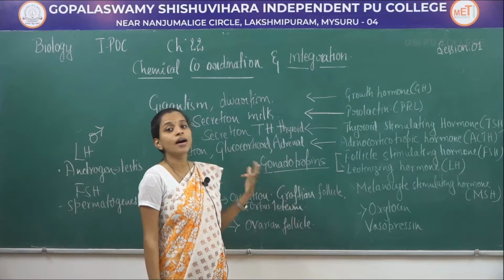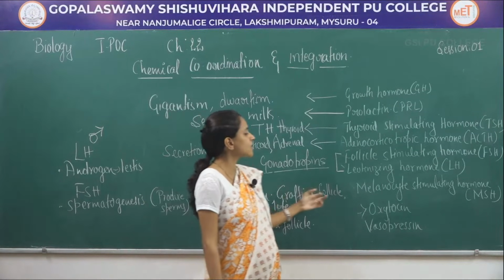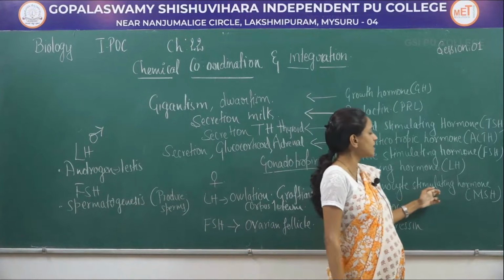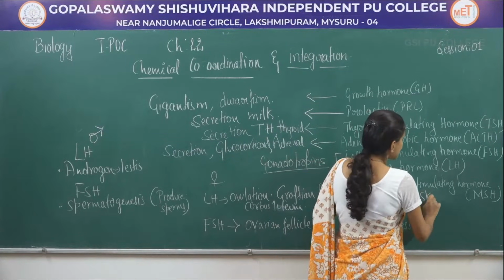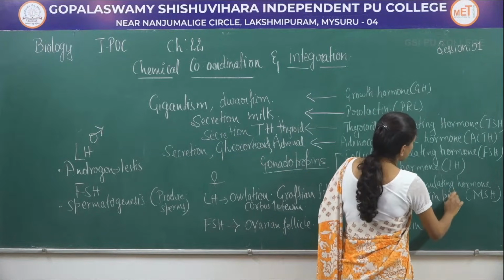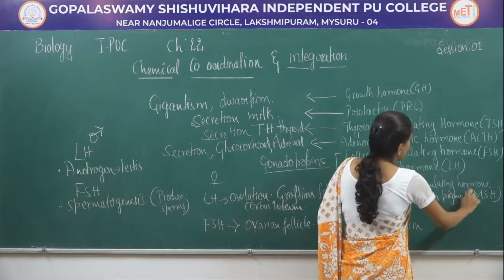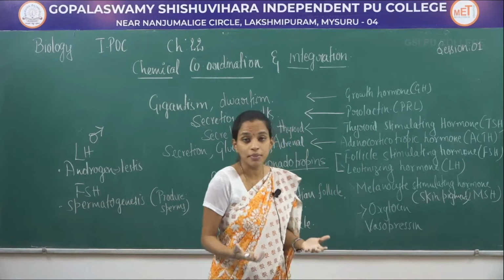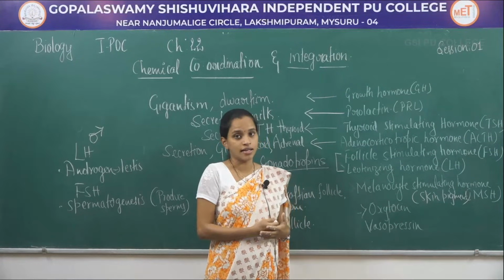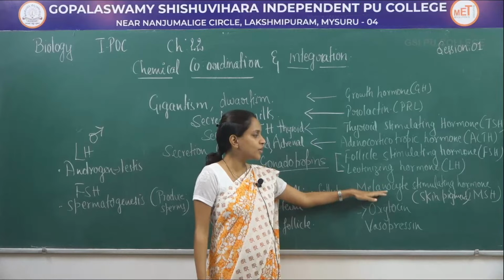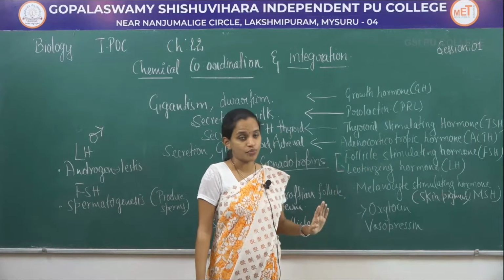Next is pars intermedia. It produces a single hormone called melanocyte stimulating hormone. This helps in maintaining the skin pigments. That is the secretion of melanin pigment in the skin, which gives either a light, brown or dark color. That is controlled by melanocyte stimulating hormone.